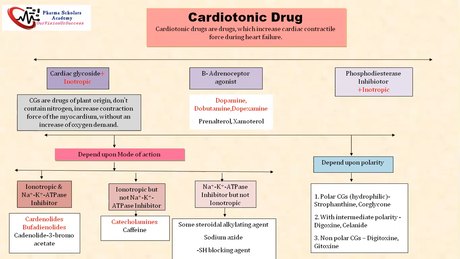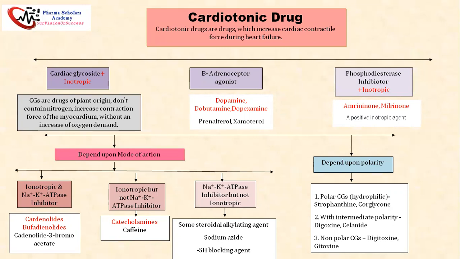Now, the next class is the phosphodiesterase inhibitors. They also show a positive inotropic effect. Phosphodiesterase is an enzyme present on our smooth muscle cells. By inhibiting this enzyme, they prevent the degradation of cyclic GMP. Due to this, there is an activation of protein kinase, and because of that, the cardiotonic action is produced. This is the classification of the cardiotonic drugs.